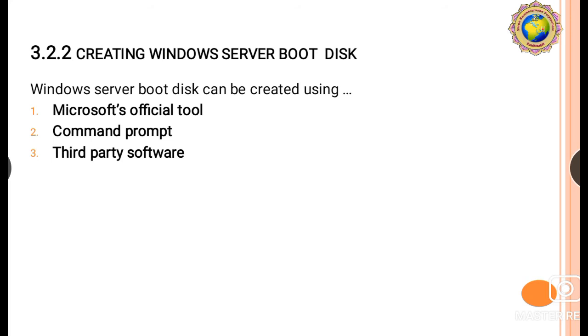Whenever creating a Windows Server boot disk, we have to follow these steps. A Windows Server boot disk can be created using, first of all, a Microsoft official tool; second, command prompt; and third, third party software. So we can use any of these three methods for creating a Windows Server bootable disk.